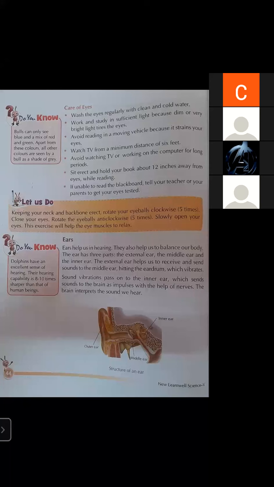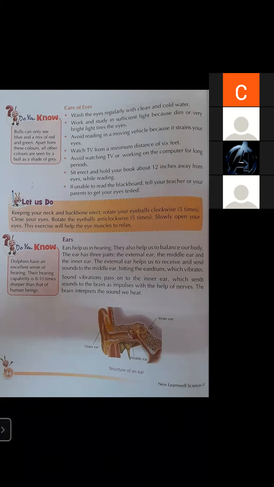While the vehicle is moving, whether train, bus or car, do not read anything in a newspaper or on a mobile phone while moving. Watch TV from a minimum distance of 6 feet. Obviously, all of you have a TV at home, and you may have a big screen TV, 36 inch or 52 inch. So the minimum viewing distance must be 6 feet.